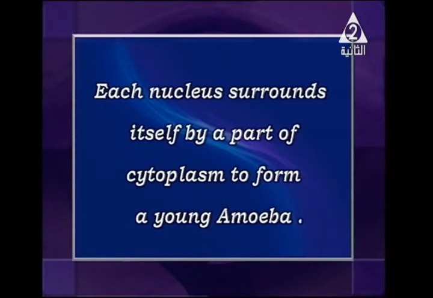Encystment means an envelope or chitinous coat. It happens only under unsuitable conditions like dryness, extreme temperature, or shortage or deficiency of food, and so on. After that, each nucleus surrounds itself by a part of cytoplasm to form a young amoeba.